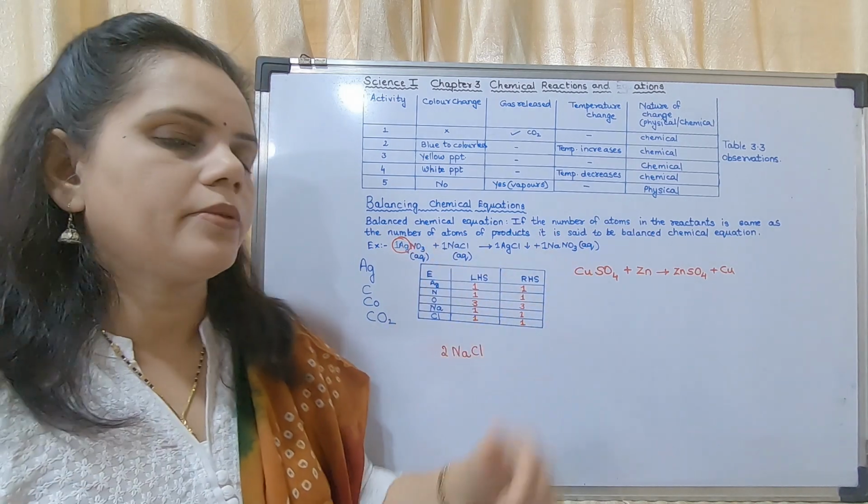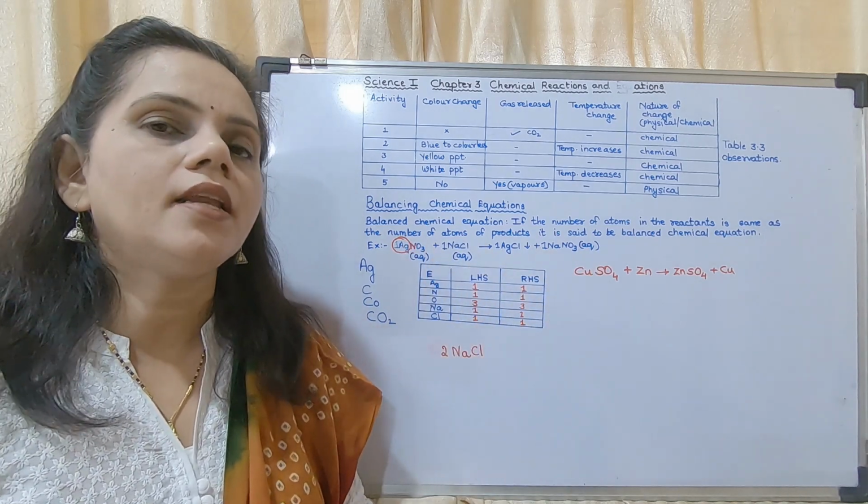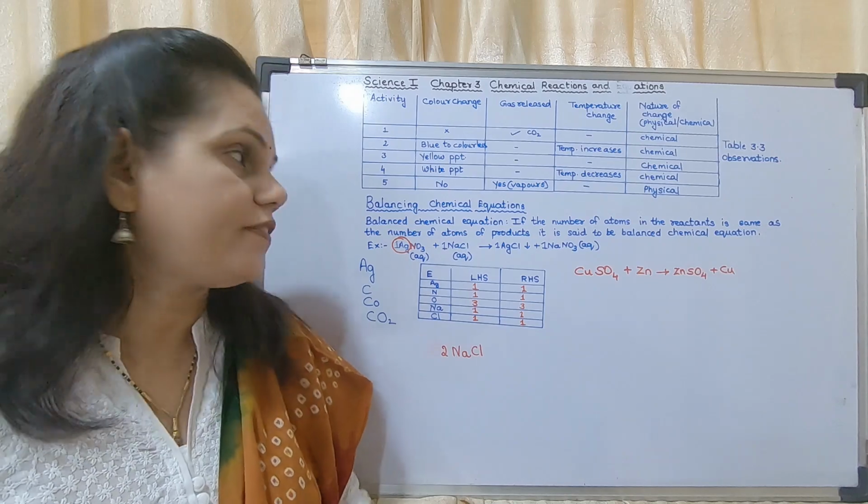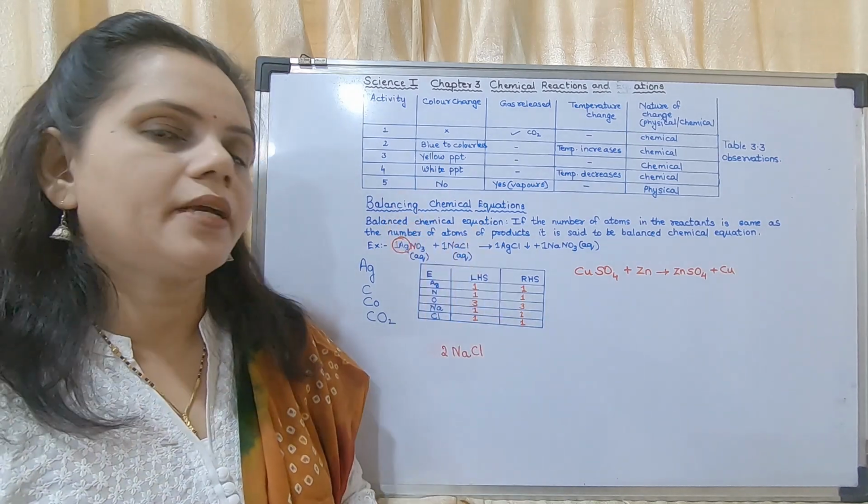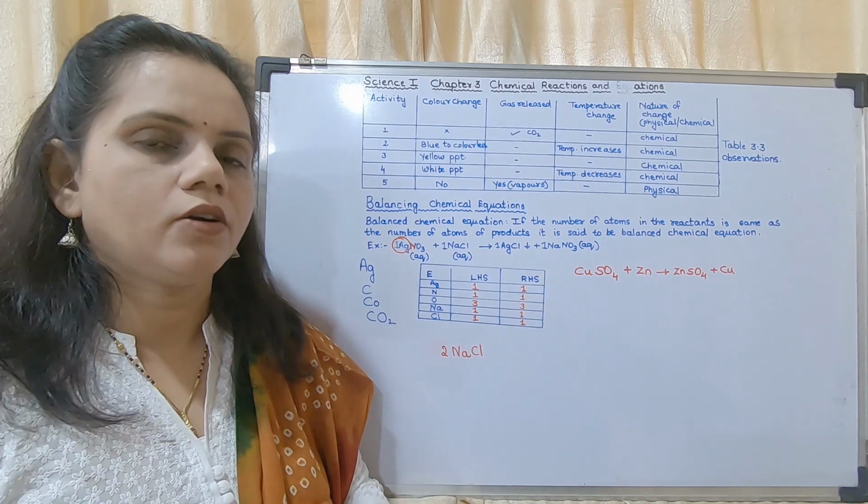These are the two examples of a balanced chemical equation. Now you have to write the definition of balanced chemical equation with one example. Okay, right.